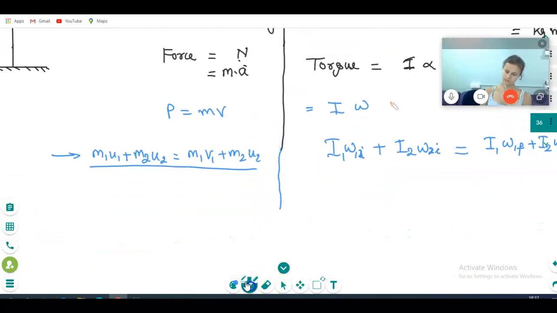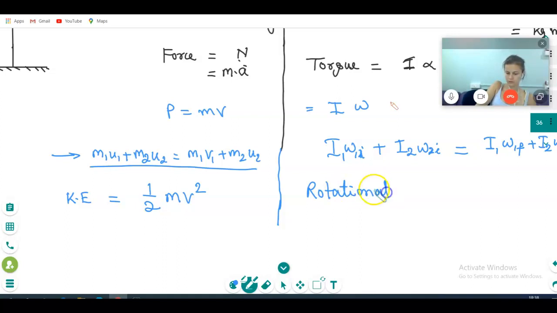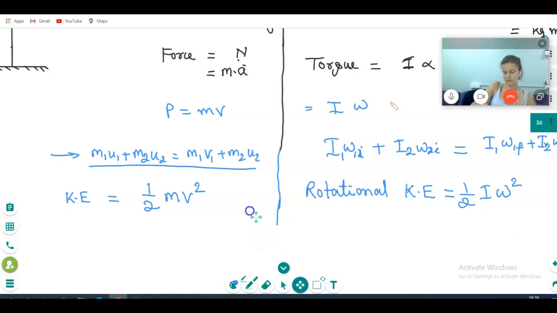Now next topic. Please tell me what is the kinetic energy? Kinetic energy is half m v square. What about the rotational kinetic energy? It is going to be half I omega square. Very good. Correct?